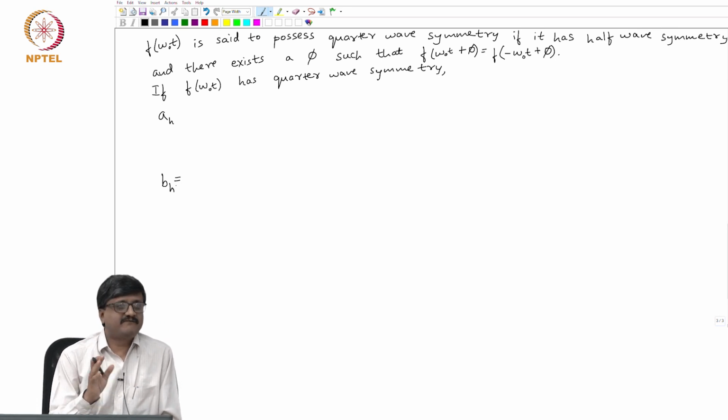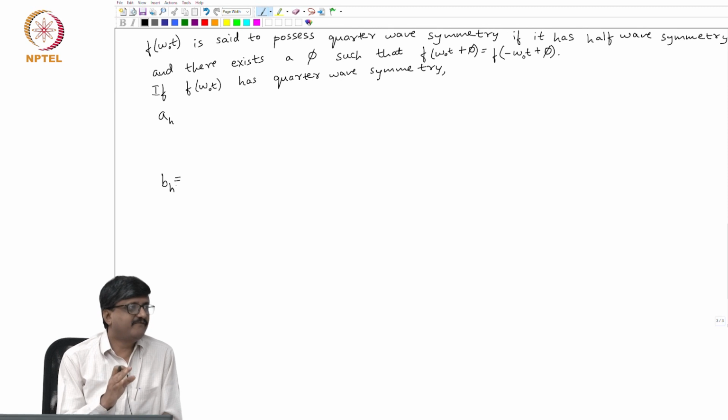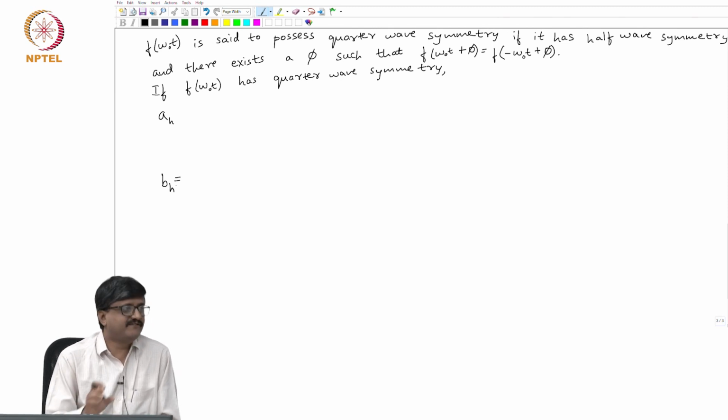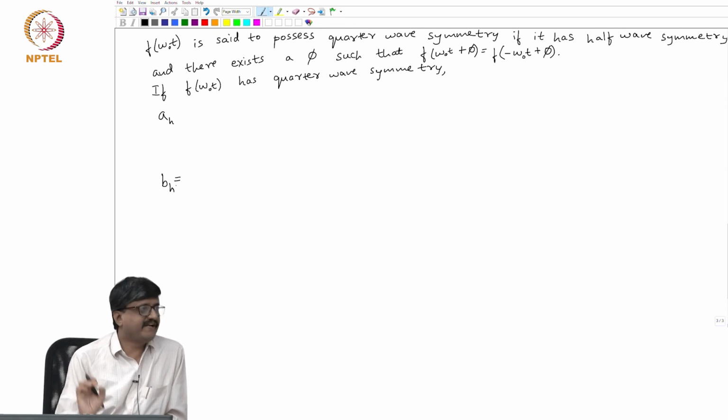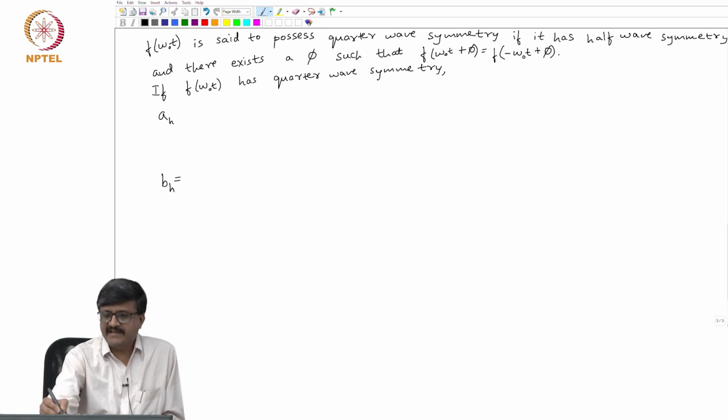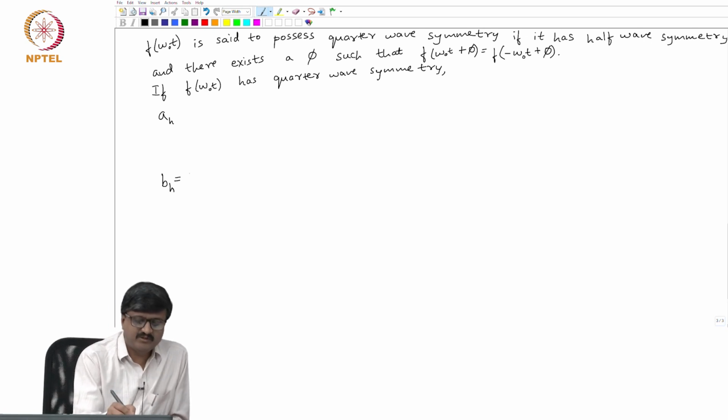Yes, because I am trying to find a phi so that it will shift the omega o t equal to 0 axis in order to make it an even function. See, I am not putting a minus here. F of omega o t plus phi is equal to plus f of minus omega o t plus phi. So, b h is 0.